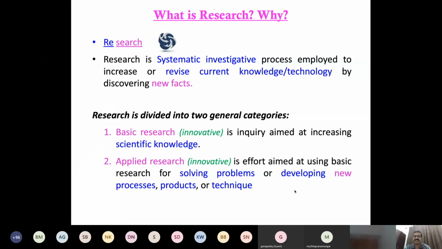Then applied research is the effort aimed at using basic research for solving a problem or developing a new process, product or technique. Suppose I isolate some new bacteria, a novel bacteria. That we can say is basic research. From the novel bacteria, suppose I find some drug that is directly useful to human beings. That is called applied research.